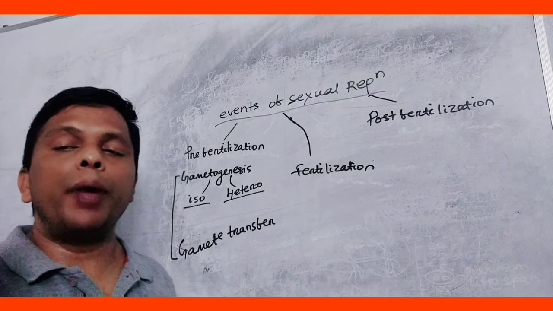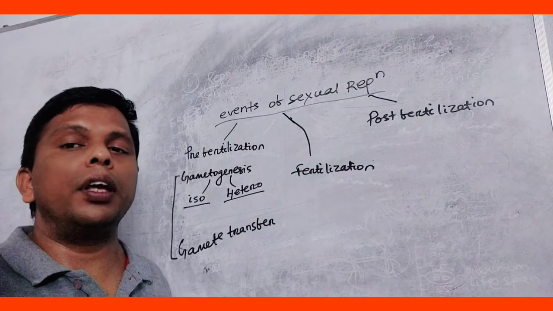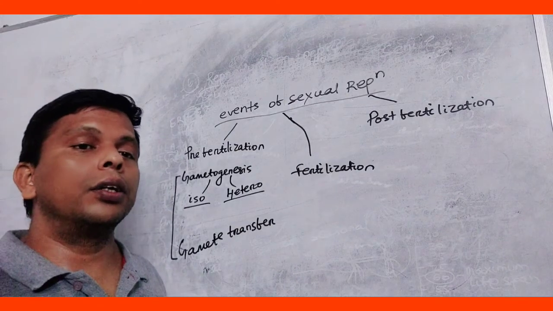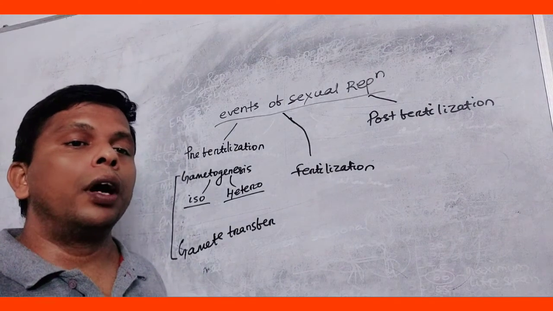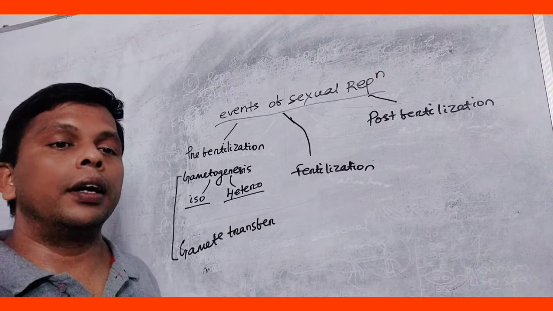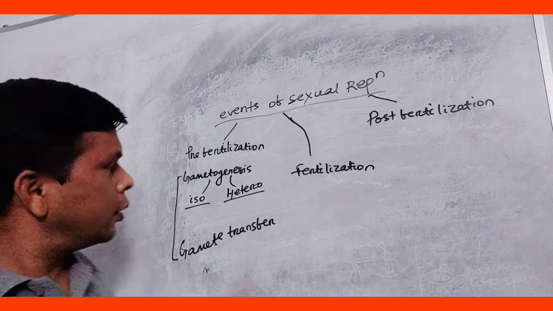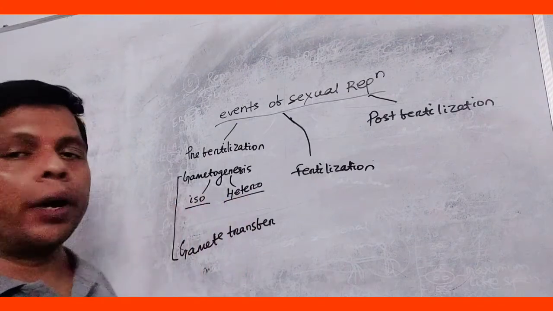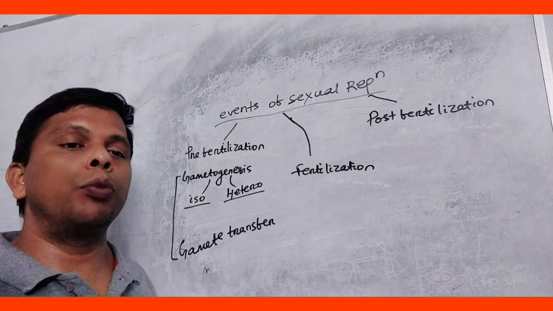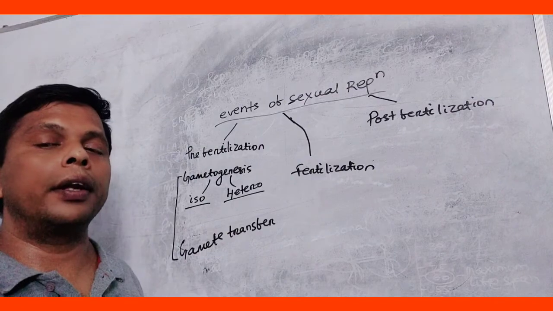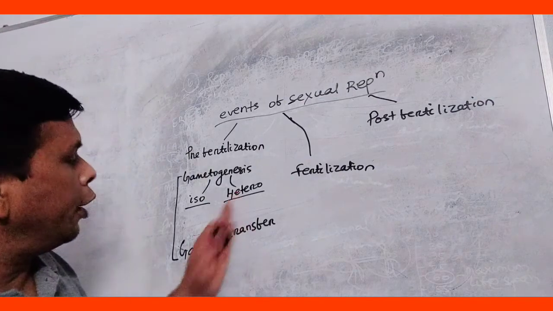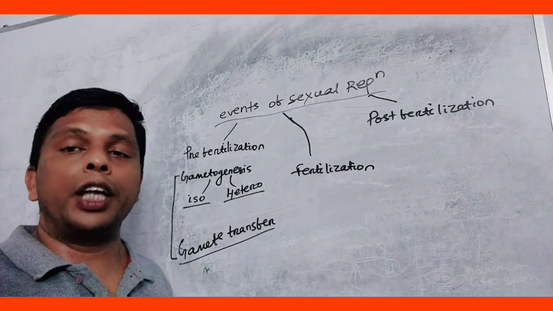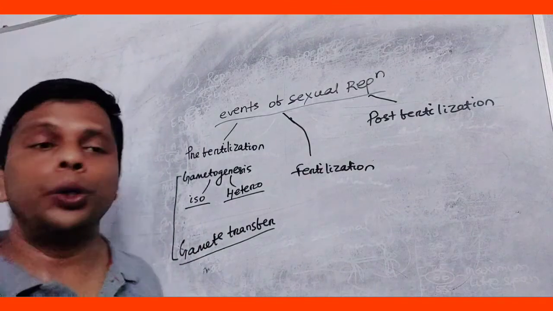Isogametes means the male and female gametes are same in appearance, same in size. We can take the example of Cladophora. एनसीईआरटी में दिया हुआ इसका डायग्राम भी है, Cladophora, isogametes. Heterogametic, we can take the example of man, we can take the example of Fucus, different type. What is gamete transfer? Pollination, transfer of male gamete from anther to stigma.